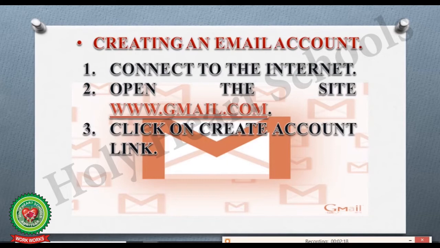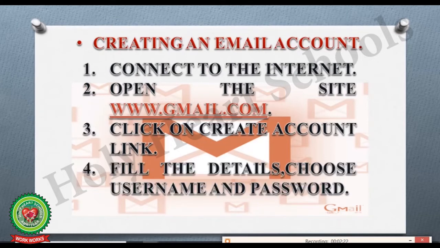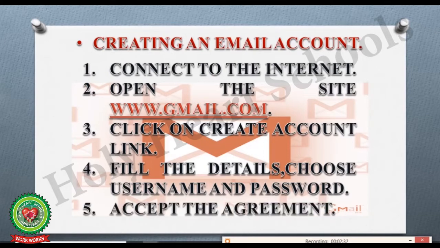Step number 3, we have to click on create account link. Step number 4, we have to fill the details and choose the username and password according to our choice. And at last, after creating an email, we have to accept the agreement. Let's see it practically now.